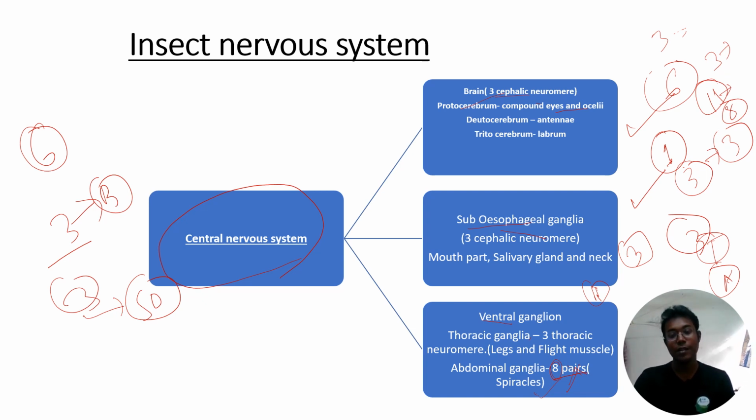3 plus 3 plus 3, 9, plus 8, total 17 neuromeres are present in a normal insect. But in some primitive insects like Thysanura, all the segments are there: 3 plus 3 plus 3, 9, plus 11, 20 neuromeres are present. If the question asks how many neuromeres are present in an insect, you have to answer 17. If it is asked only for Thysanura, then you have to answer 20, because in Thysanura all abdominal segments consist of neuromeres.